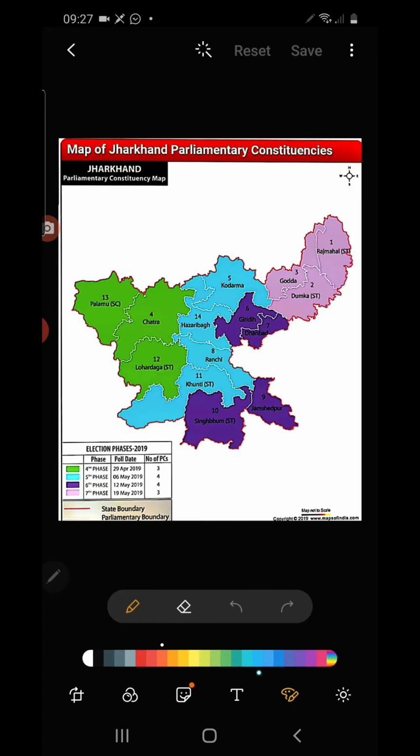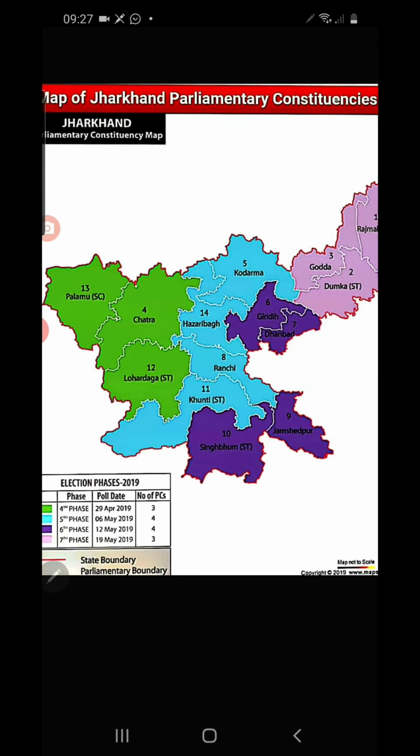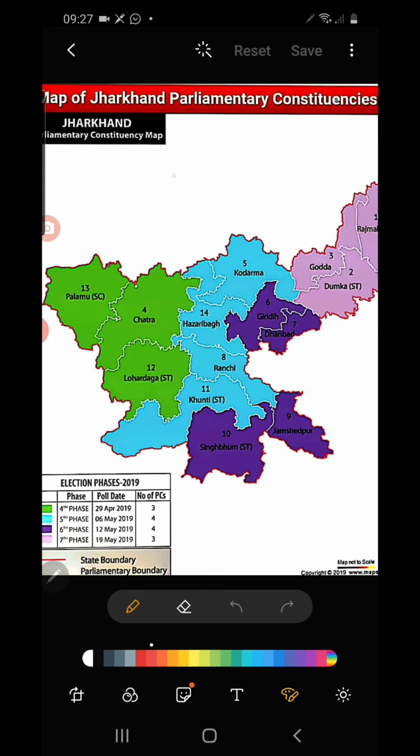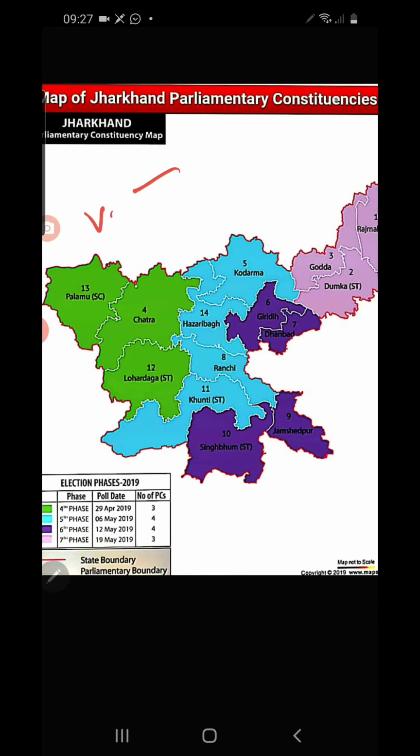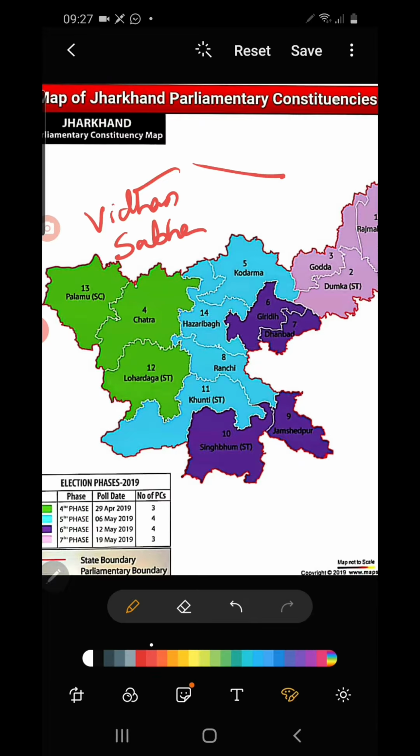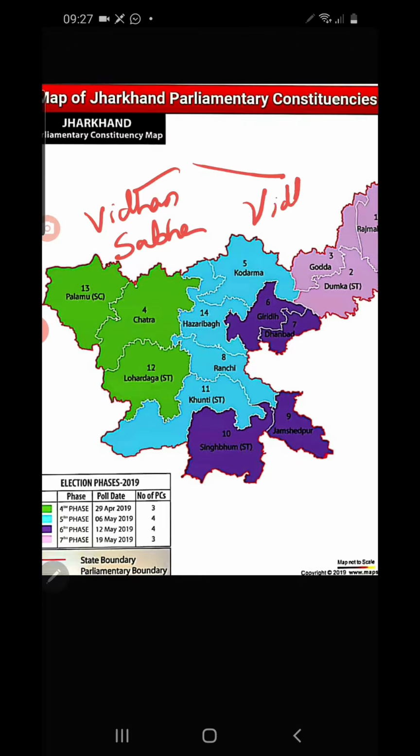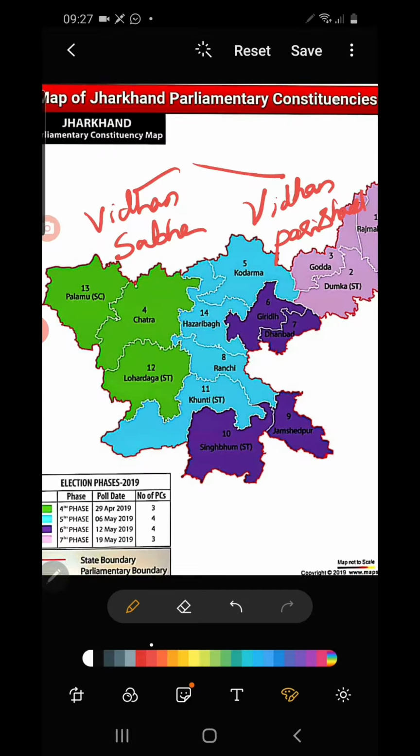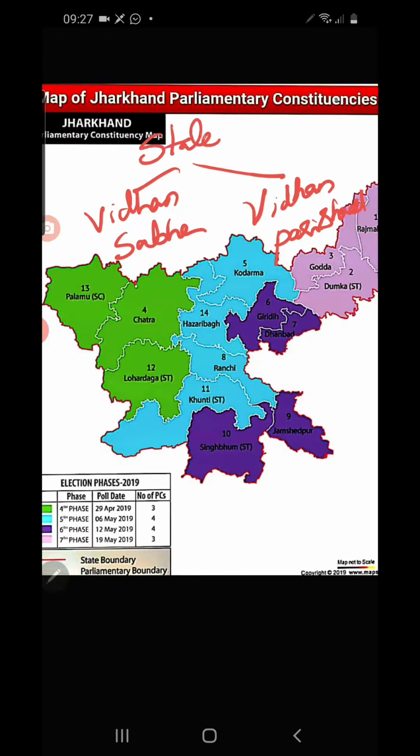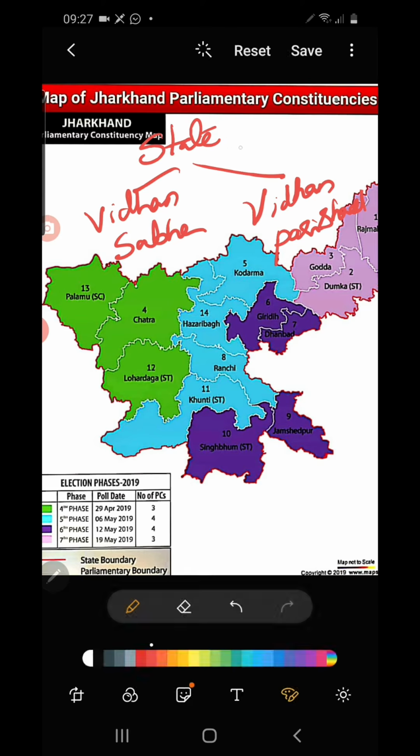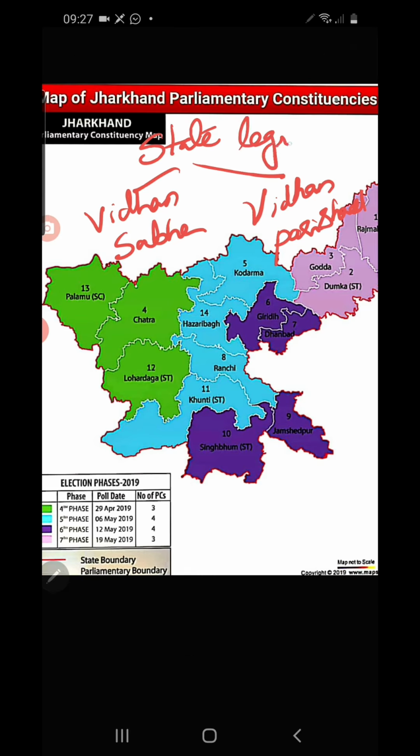The state parliament has 2 houses, but all the states do not have 2 houses. That is Vidhan Sabha and Vidhan Parishad. Clear? Vidhan Sabha and Vidhan Parishad. So at the state level, we can call it a state parliament or state legislature.